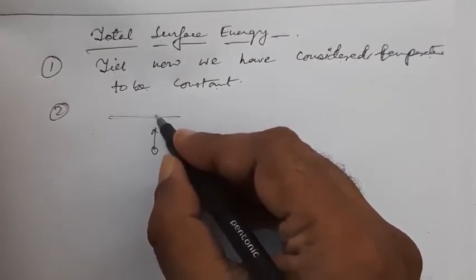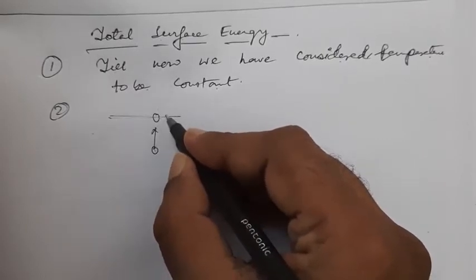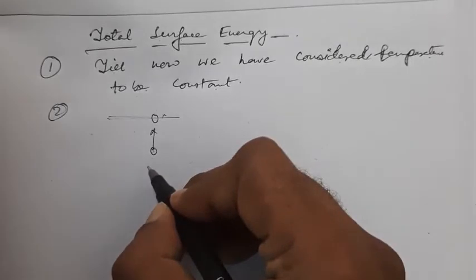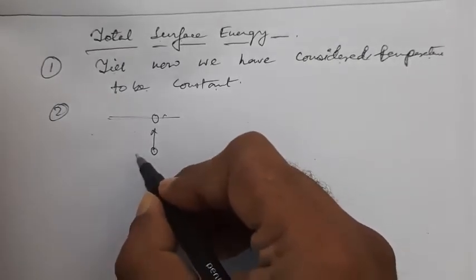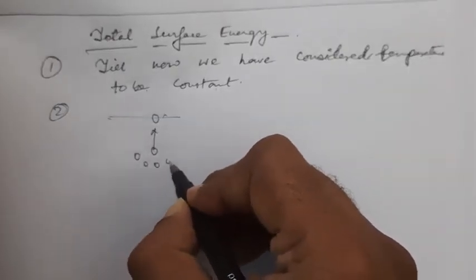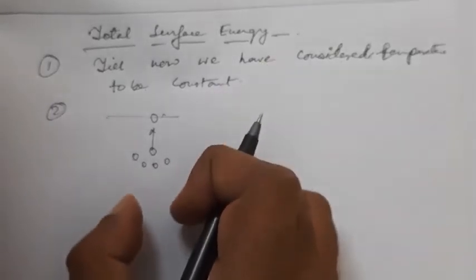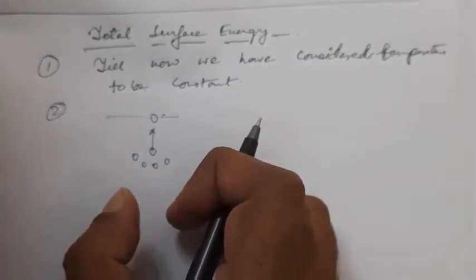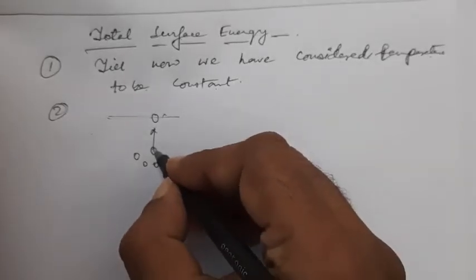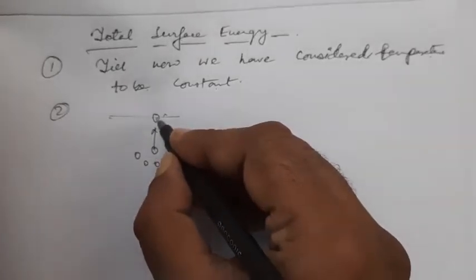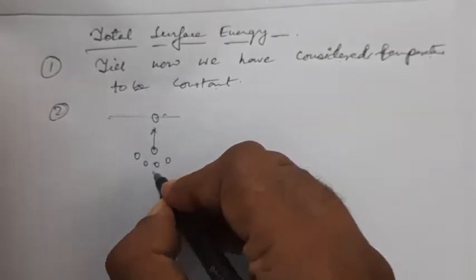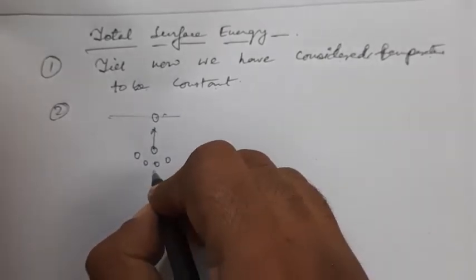What happens when the molecules move up to the surface of the liquid? The other molecules beneath them try to hold them back because of the intermolecular force of attraction. If the molecule reaches the top surface, it has done some work to overcome this attraction force.